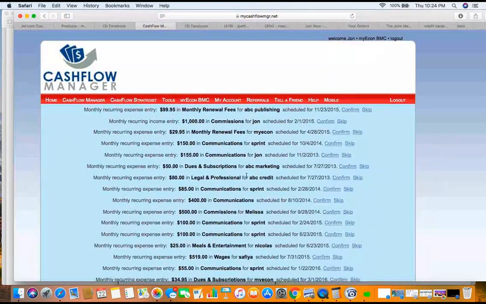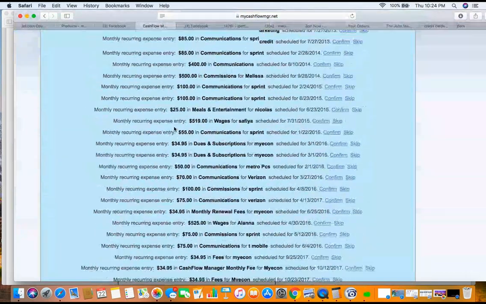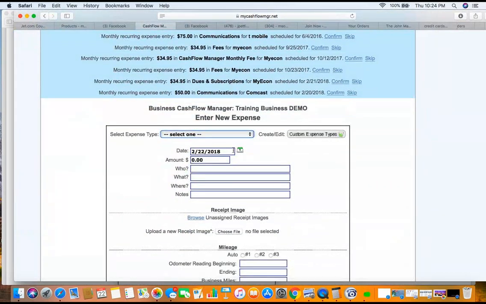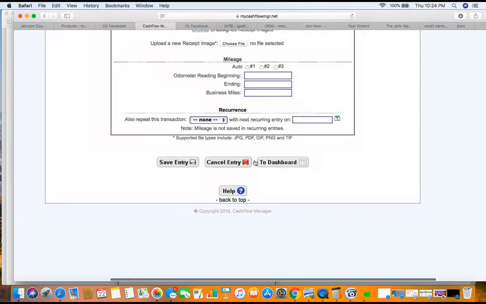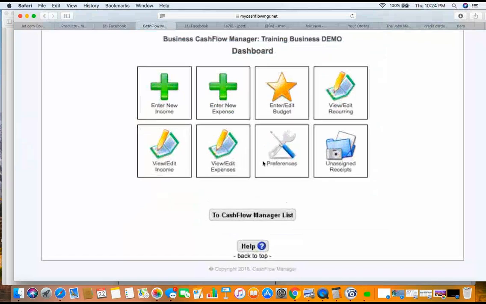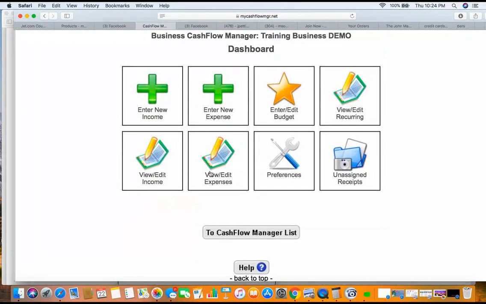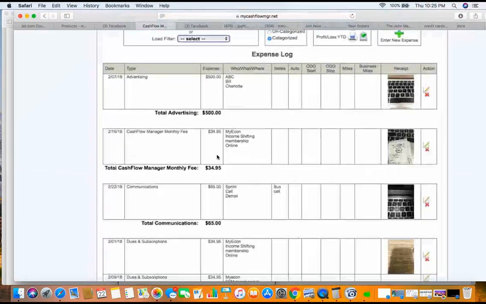Here's the other thing I do want to show you in here, though. If I go up top, I got some other stuff in here. Oh, before I even do this, I want to show you, this is the spreadsheet. Let me get out of this. Let me go back to my dashboard here. So you can see you got a few things there. If I go to View and Edit Expenses, let's click on that. Here we go. So it's there.